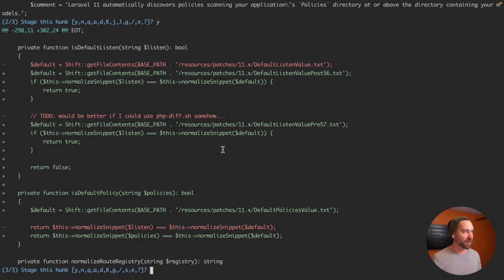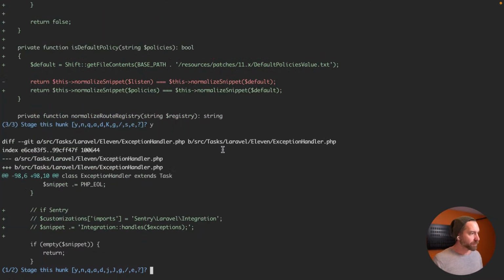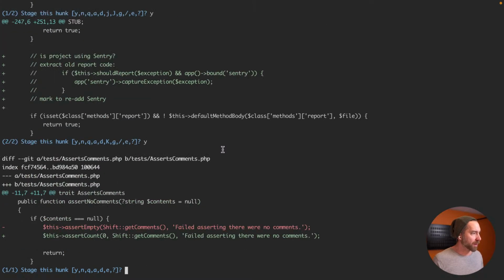We updated the default listener to now look for two things, the post 5.6 version and then the pre 5.7 default values. We also added a default policies snippet to check to see if you just have the simple app model policy, which never would have existed, right? And then we have our pseudocode that I need to fill in the blanks on. We've made a little tiny refactor here to improve that internal assertion error message, to make it more helpful by saying how many comments were actually left instead of just array not empty. Let's be better.